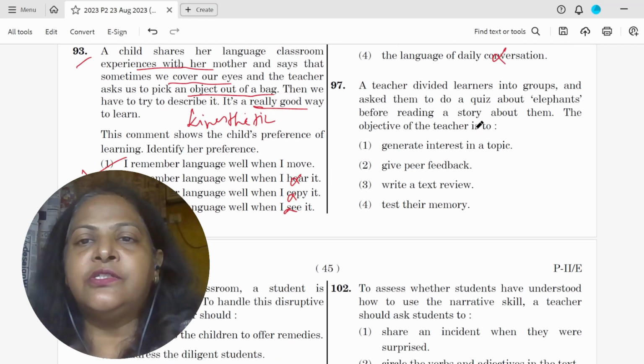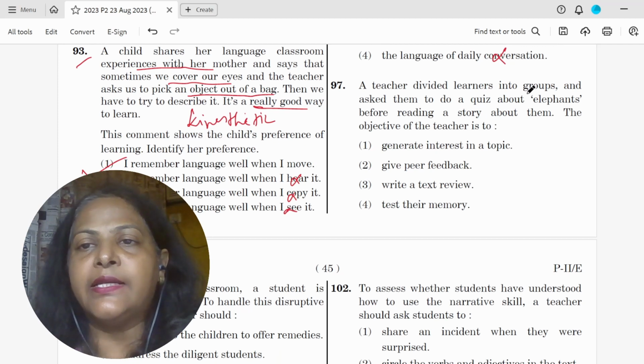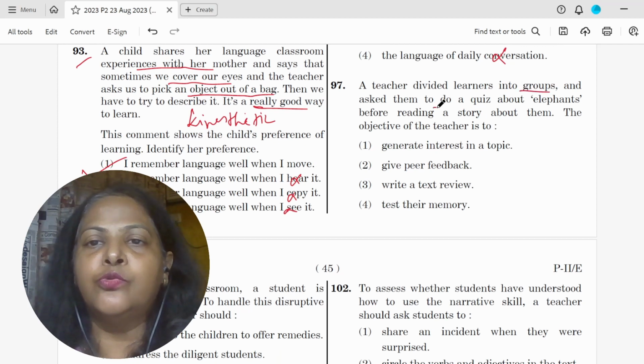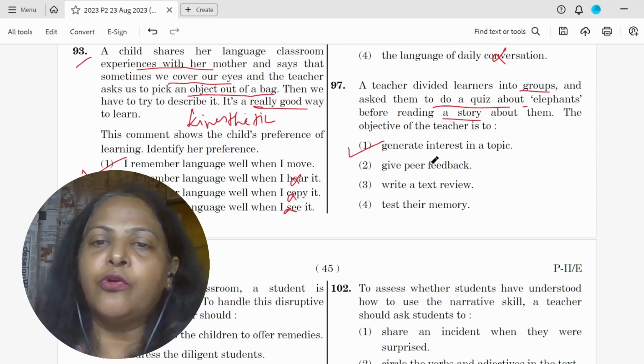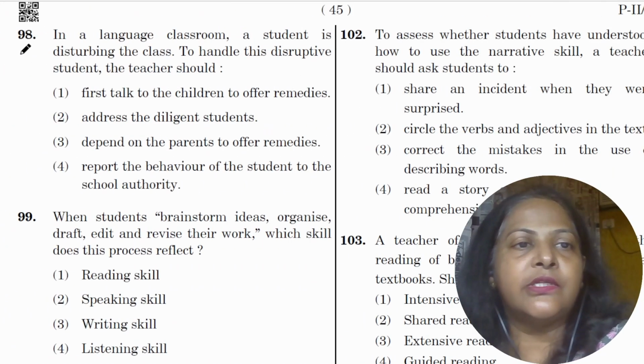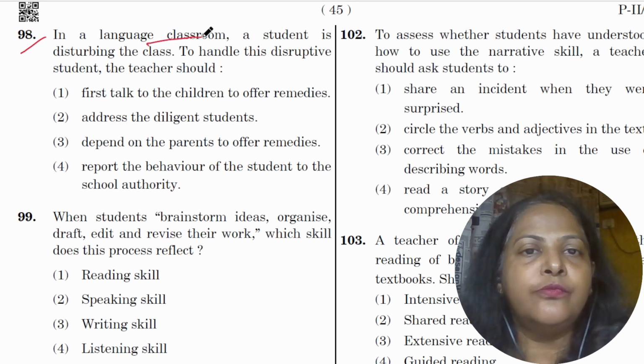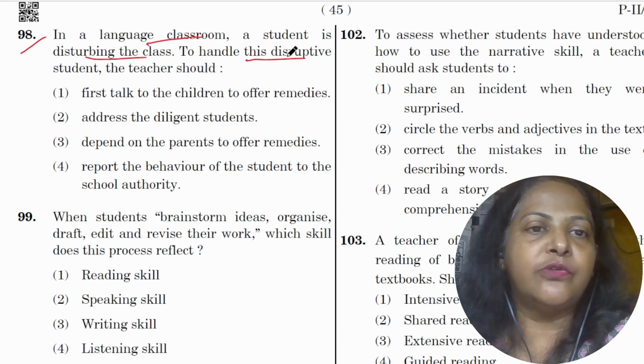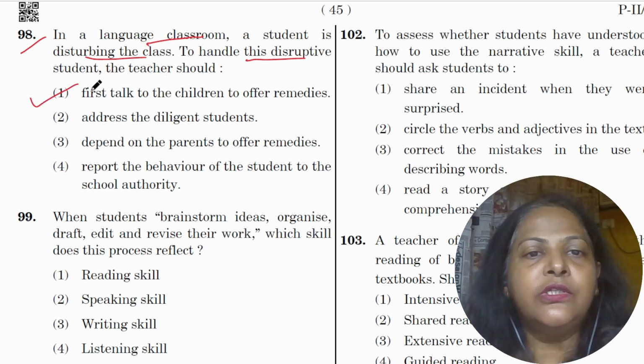97, a teacher divided learners into groups and asked them to do a quiz about elephants before reading a story. So what is the objective? So this is to generate interest in the topic, not to give any feedback or review or memory. Question 98, in a language classroom, a student is disturbing the class. To handle this disruptive student, what should the teacher do? First, talk to the child and offer remedies. That should be the basic thing.